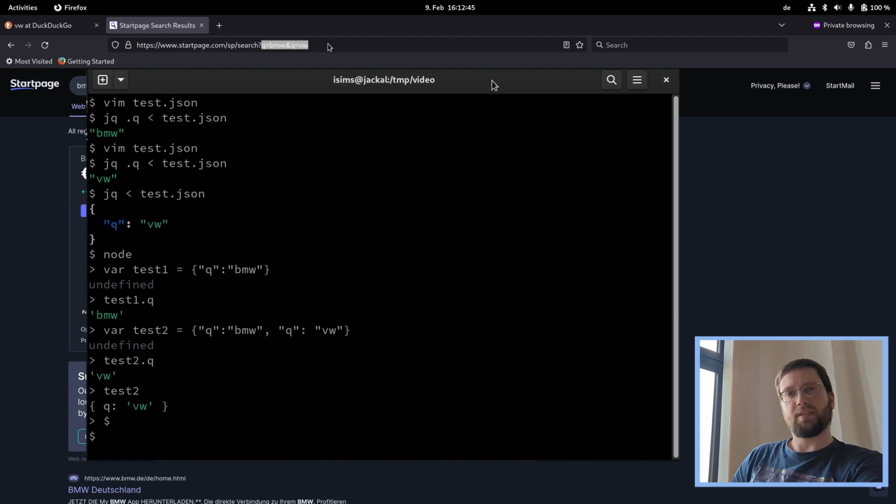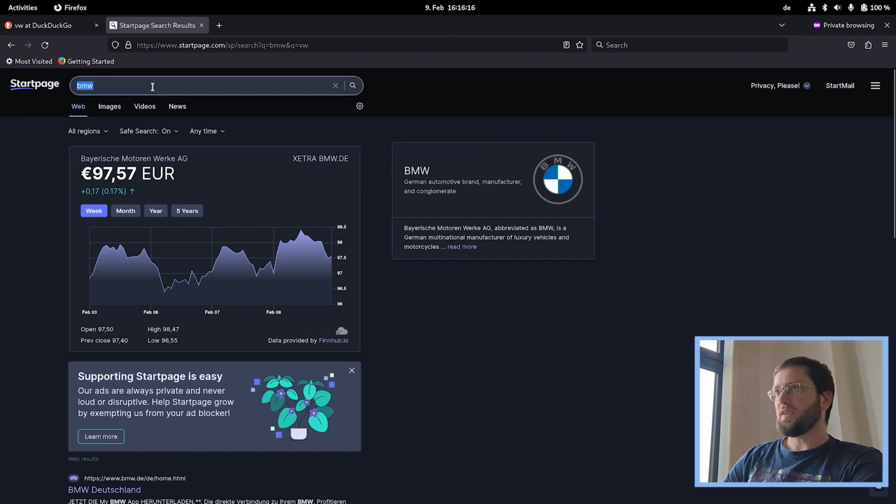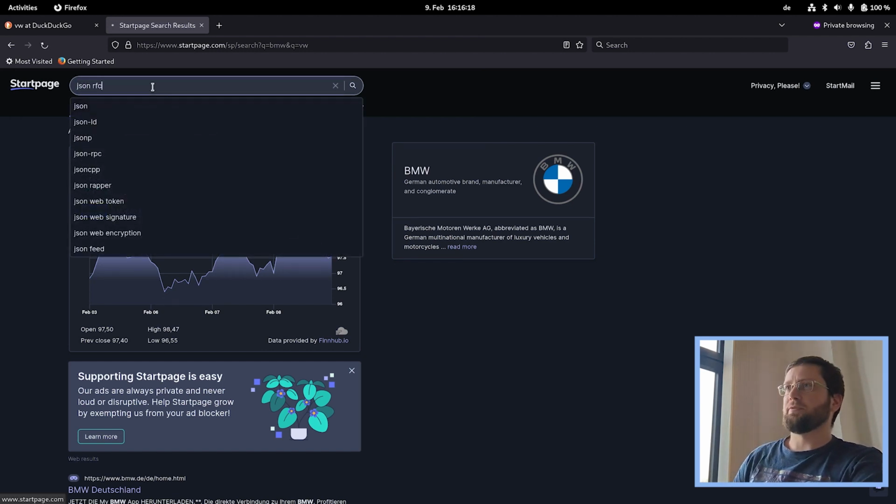Maybe the JSON standard is just better than this URL parameter thing. But it turns out it's not. So far, I have been unable to find a JSON parser that behaves different, though I'm sure if you try out a few, eventually you're going to find one. And I'm also sure that some people have written their own JSON parsers, and I'm not sure if they all behave correctly, right?